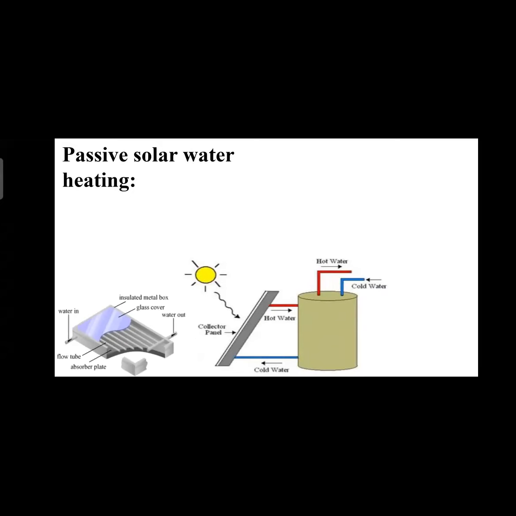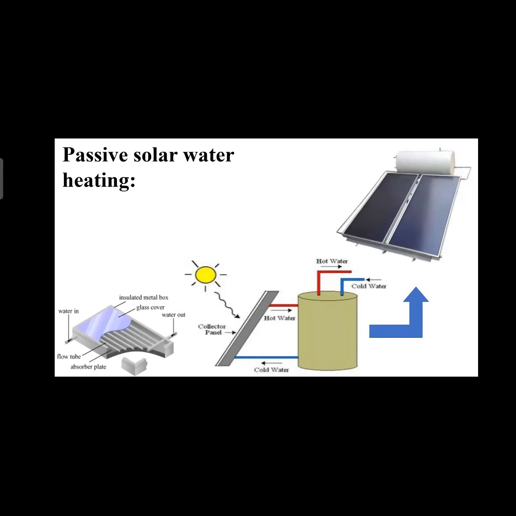So this is the collector panel, how it looks. We can see that there is a water input and water output, and there are many pipes. The pipe arrangement is done inside the box, and when the water goes to the inlet, it circulates through these pipes, and when the sun rays fall on the glass cover, it gets heated. The pipes get heated up, and the water inside the pipes also gets heated up, and we get hot water outlet.